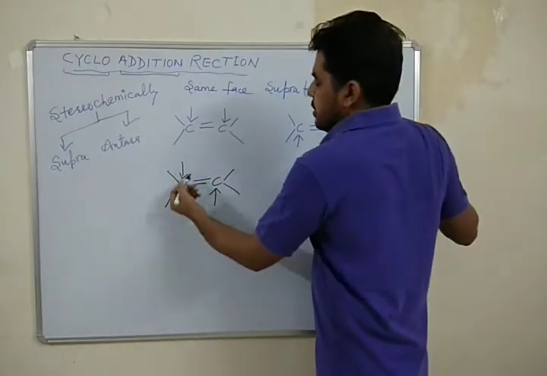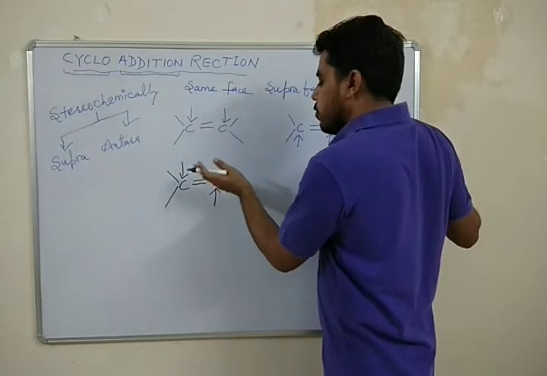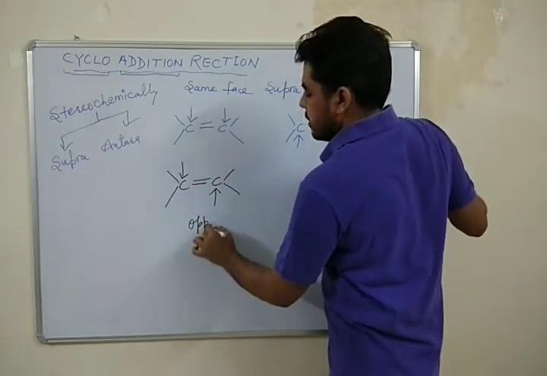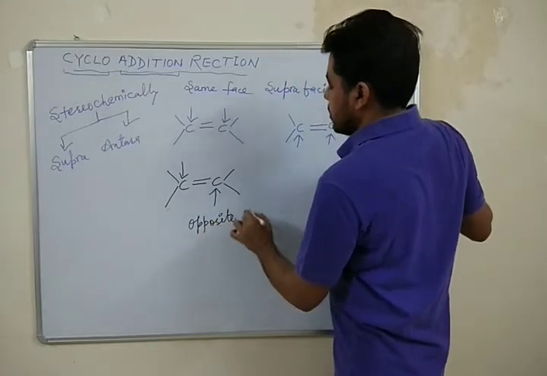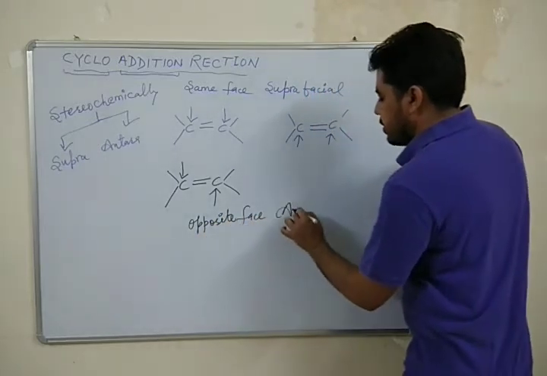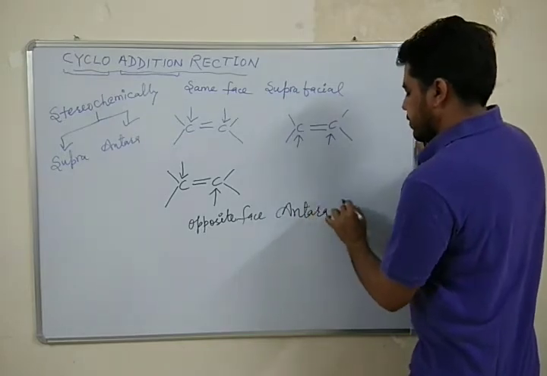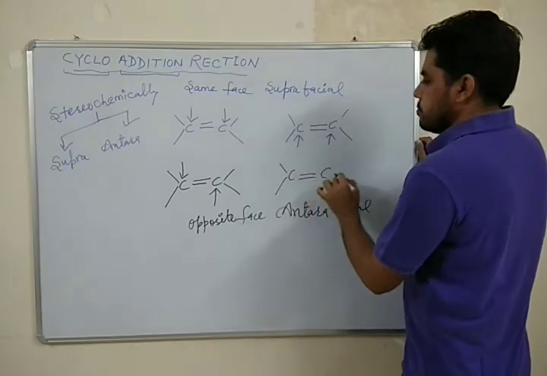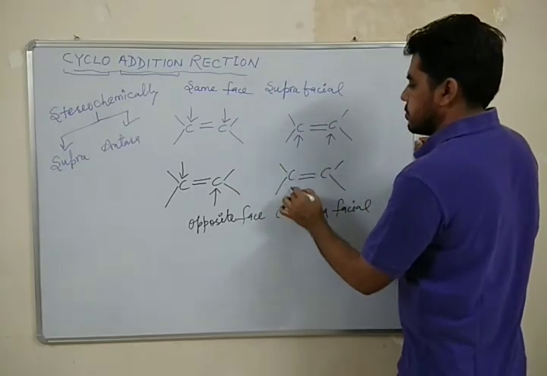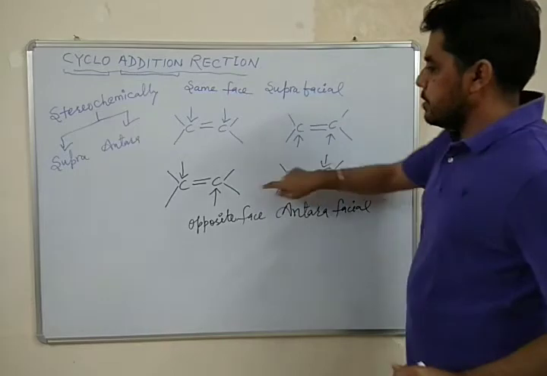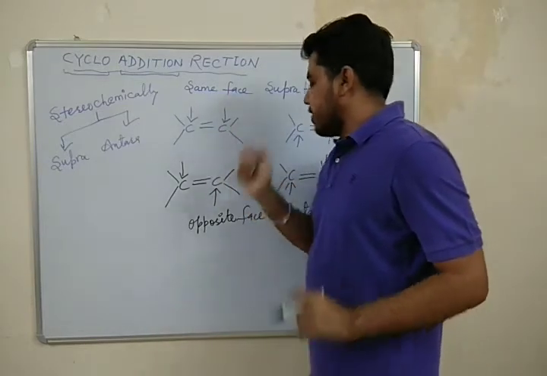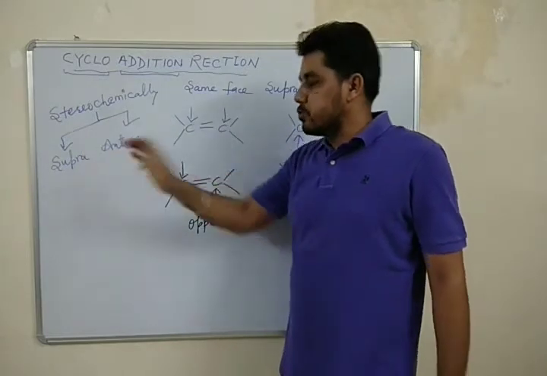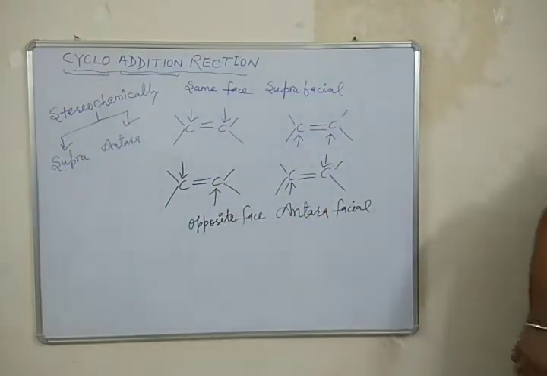So these two bonds form on opposite faces or opposite sides. This type of addition is termed antarafacial addition. This one is antarafacial and this one is suprafacial. So two stereochemical modes of addition are possible, supra or antara.